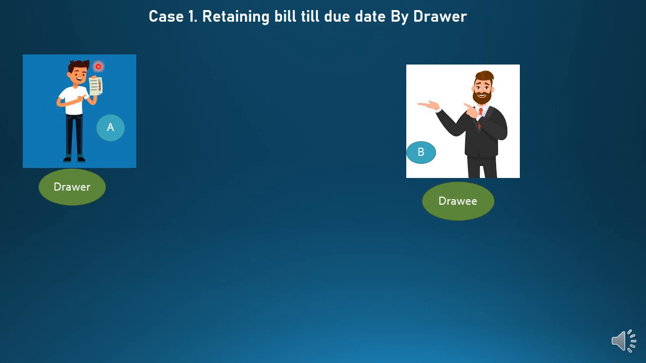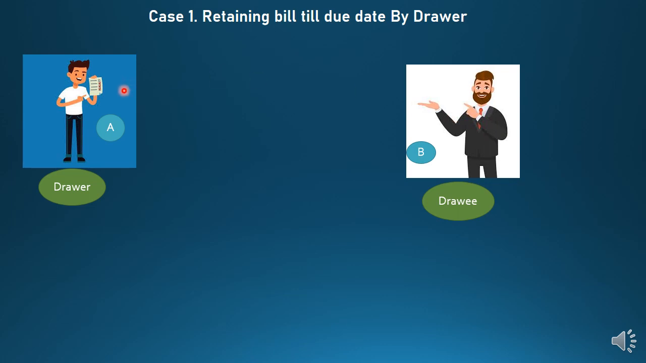It means in this case the drawer has drawn the bill and he has kept the bill till the due date, till the final date of the payment. The bill is with Mr. A only, that is the drawer. So students, in this transaction, retaining the bill till due date by the drawer, only two parties are involved,